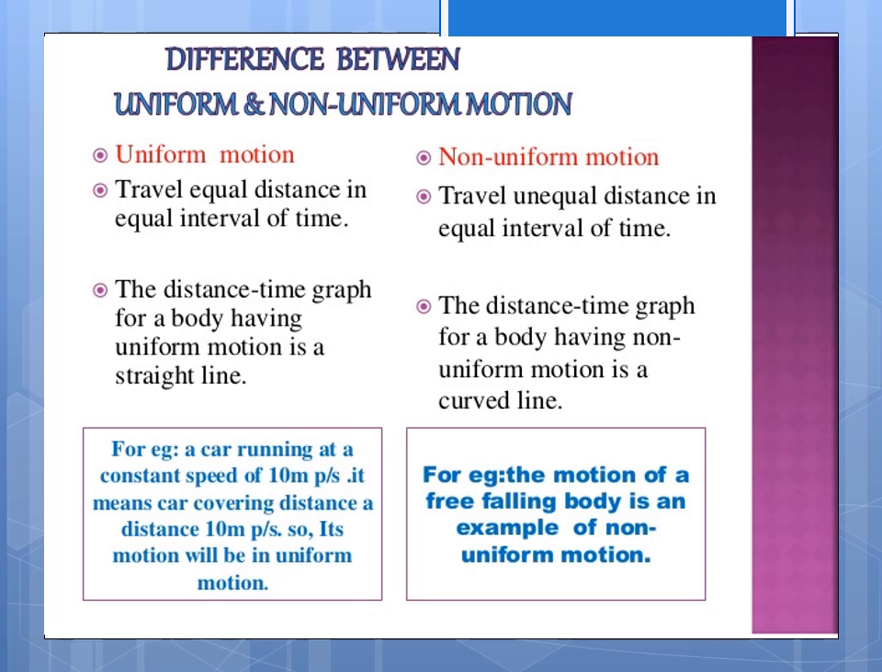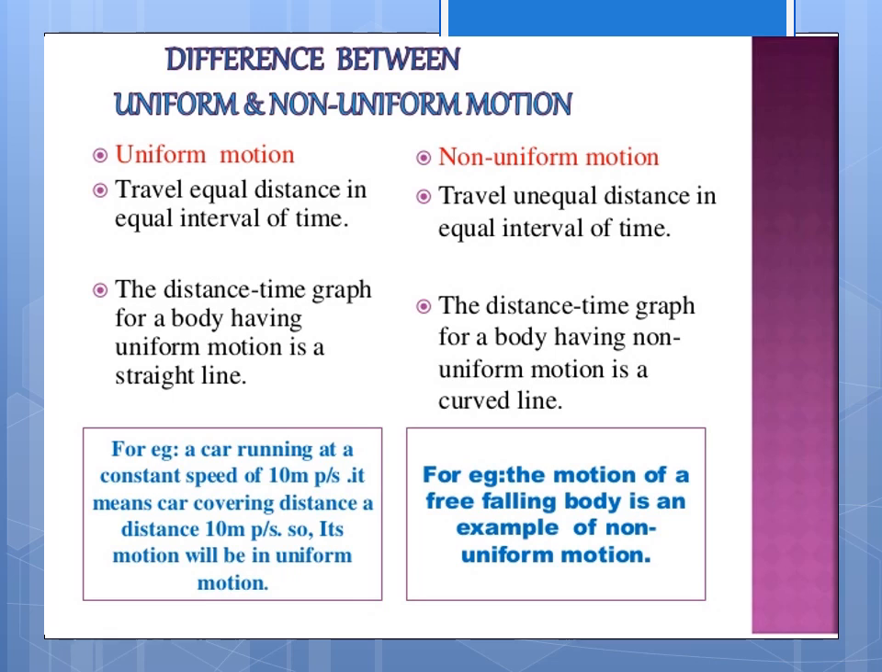Uniform motion, second point: the distance-time graph for a body having uniform motion is a straight line. Distance-time graphs we will see later, okay? Uniform motion is a straight line. The distance-time graph for a body having non-uniform motion is a curved line. Uniform motion is a straight line, non-uniform motion is a curved line.